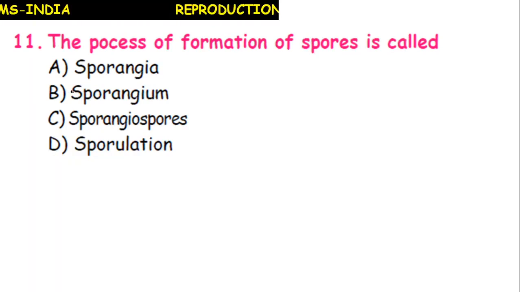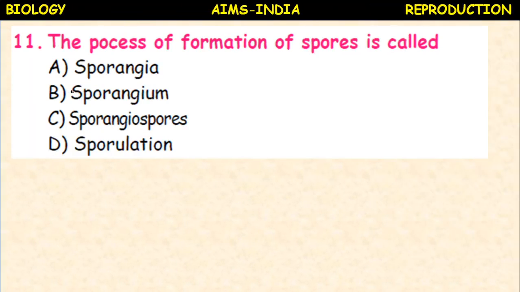Next, the process of formation of spores is called sporangia, sporangium, sporangiospores, sporulation. Here the process is asked. So the process of formation of spores is called sporulation.